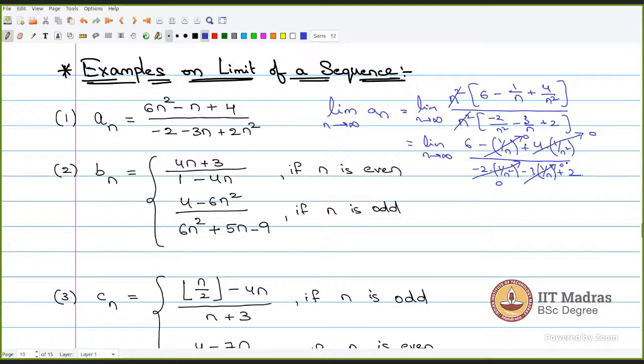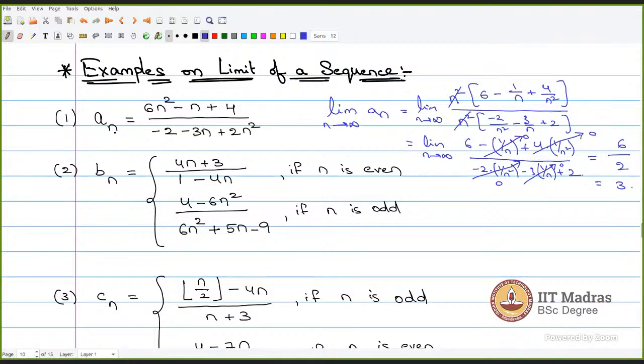Now what we are left with is, in the numerator we have 6 and in the denominator we have 2. So what will be the answer? 3. Correct.